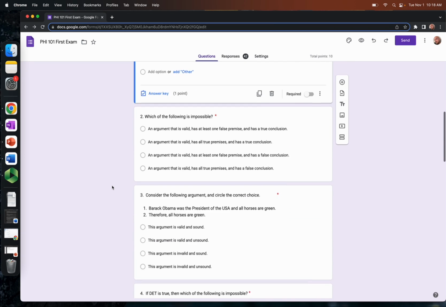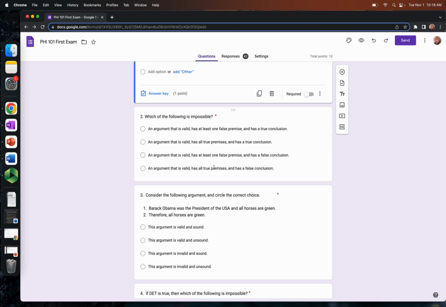We'll move over here to question 2. Which of the following is impossible? An argument is valid, has at least one false premise, and has a true conclusion. An argument that is valid has all true premises and a true conclusion. An argument that is valid has at least one false premise and one false conclusion. An argument that is valid has all true premises and a false conclusion. What do you think?